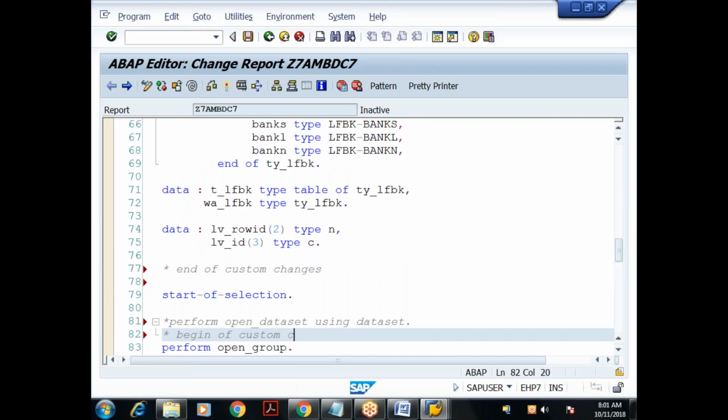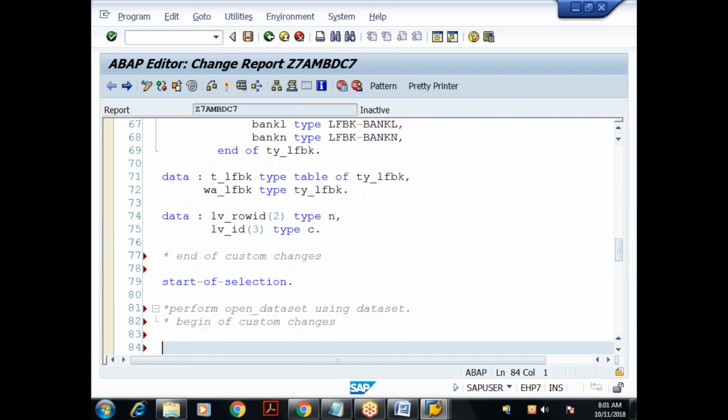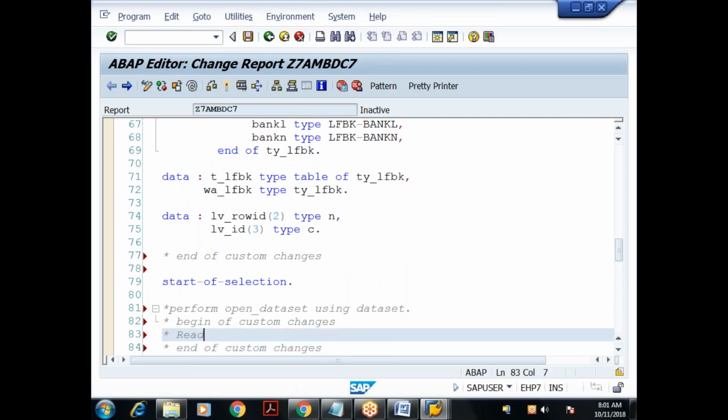Custom changes and end of what? Custom changes. So between this I'll write the logic. So what is the first step I have to do now? Read data from the legacy system to what? Temporary internal table.